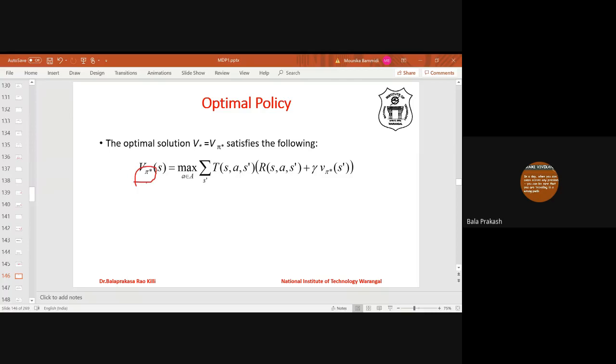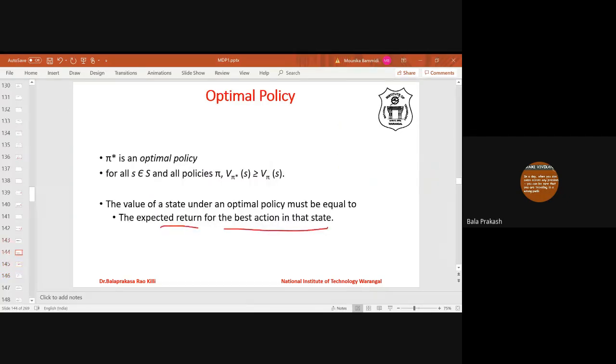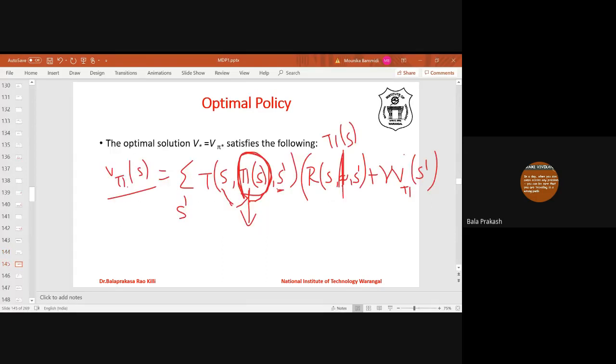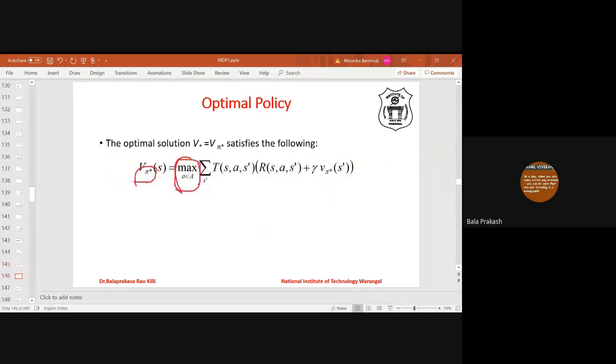So what is the value of a state under the optimal policy? It must be equivalent to the value under the best action. That's what you see here: the expected return for the best action in that state. So in the state S, if there are three actions possible, A1, A2, A3, then we have to take the maximum.